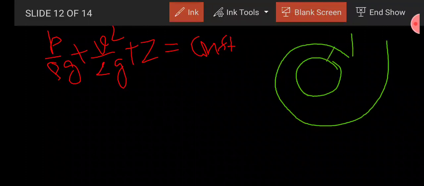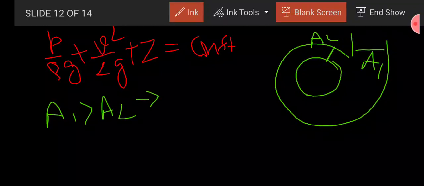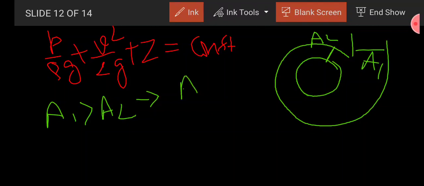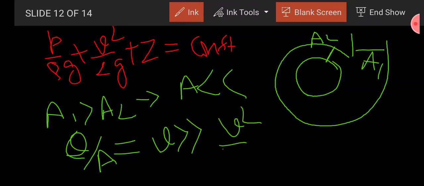This is a spiral casing. Here this is area A2, this is area A1. As you see, area A1 is greater than A2, or we can see that as water proceeds inside, the area starts decreasing. So if area starts decreasing, what will happen? In the formula Q by A, if area starts decreasing, then what happens? Velocity starts increasing. As a result, v square upon 2g will also increase.